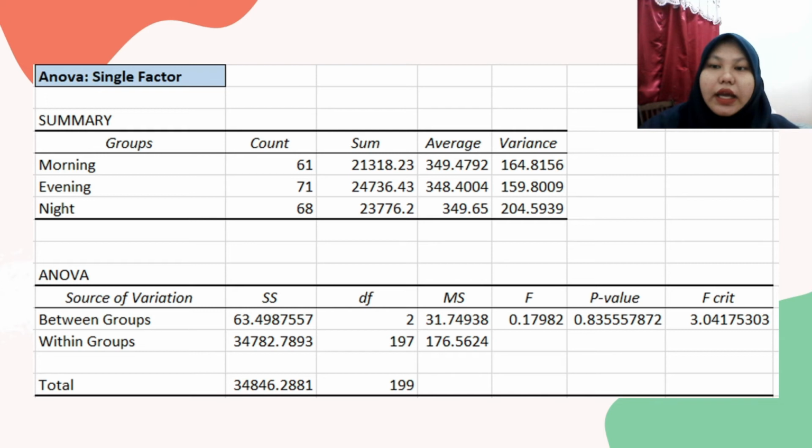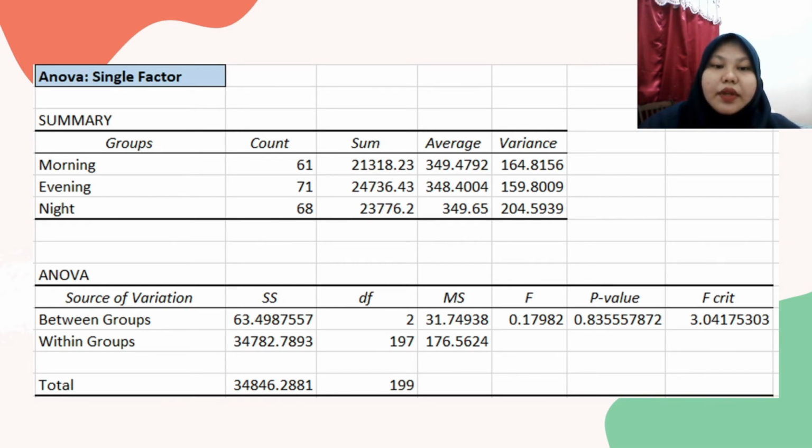In the ANOVA table, in the column of source of variation, between groups and within groups are also known as treatment and error. SS means sum of squares, DF means degrees of freedom, MS is mean square, and F indicates the value of the F test.